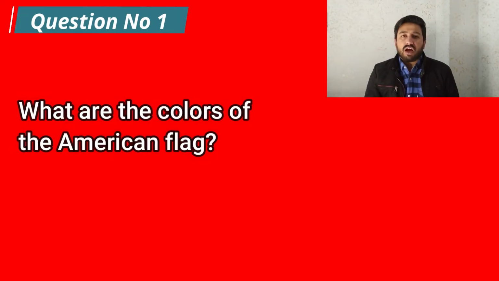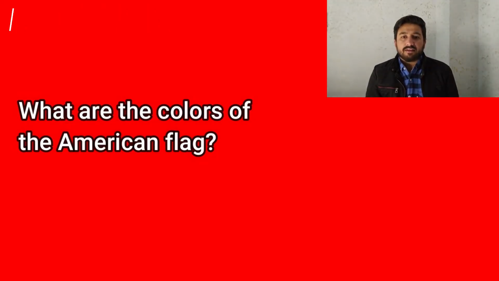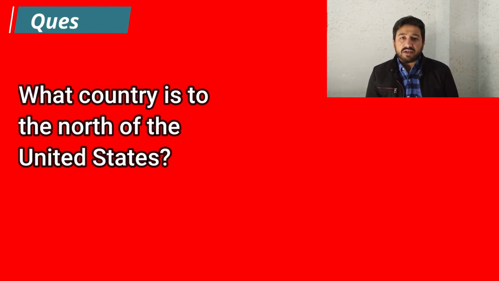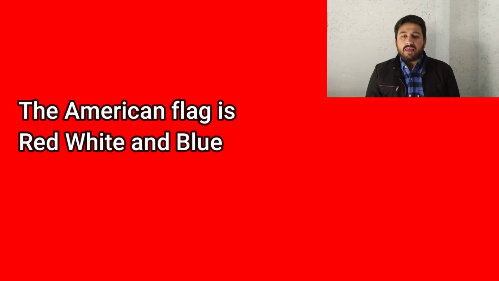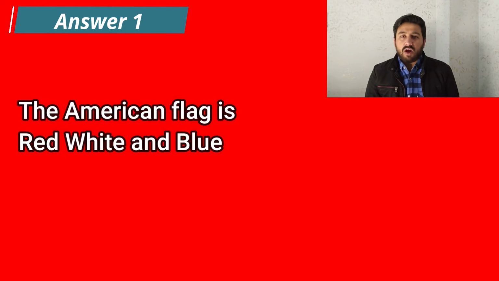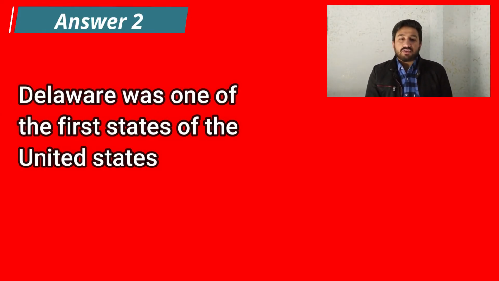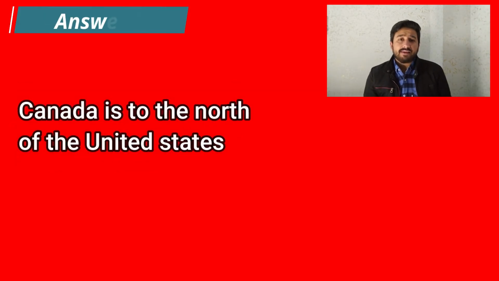Now let's do the English reading and writing test. What are the colors of the American flag? What was one of the first states in the United States? What country is to the north of the United States? Please write this sentence for me, please. The American flag is red, white and blue. Delaware was one of the first states of the United States. Canada is to the north of the United States.